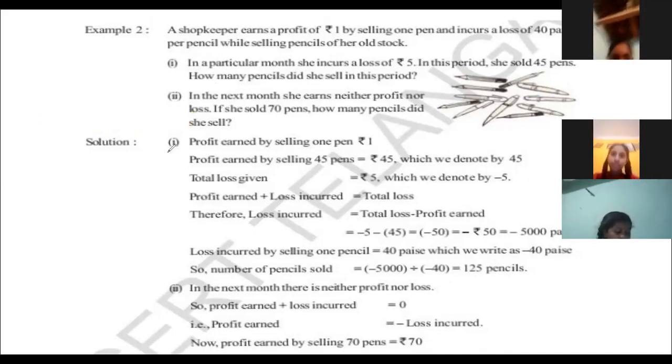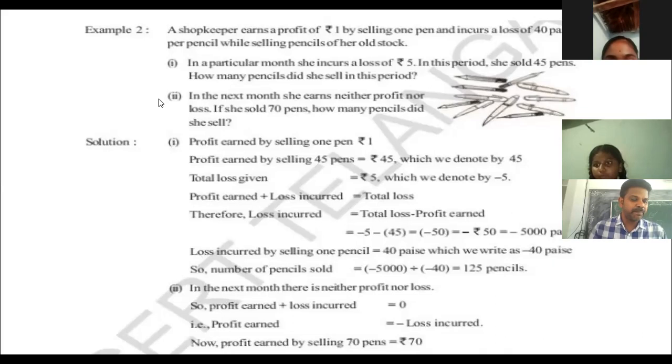Then we'll go for now the question. There is example 2 on page number 23. Take out everyone's textbook, page number 23. A shopkeeper earns a profit of 1 rupee by selling 1 pen and incurs a loss of 40 paise for pencil while selling pencils of her old stock. In a particular month, she incurs a loss of 5 rupees. In this period, she sold 45 pens. How many pencils did she sell in this period?